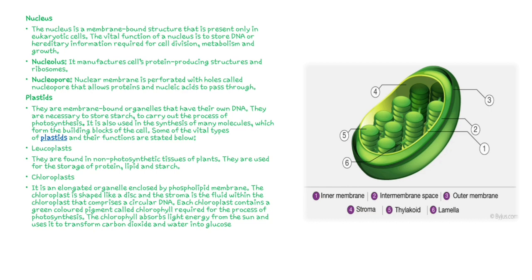Plastids are actually of two types. One is leucoplast, found in non-photosynthetic tissue of plants and used for the storage of protein, lipid and starch. Another one is chloroplast. Chloroplast is a green plastid which is responsible for photosynthesis. The chlorophyll absorbs light energy from the sun and uses it to transform carbon dioxide and water into glucose.